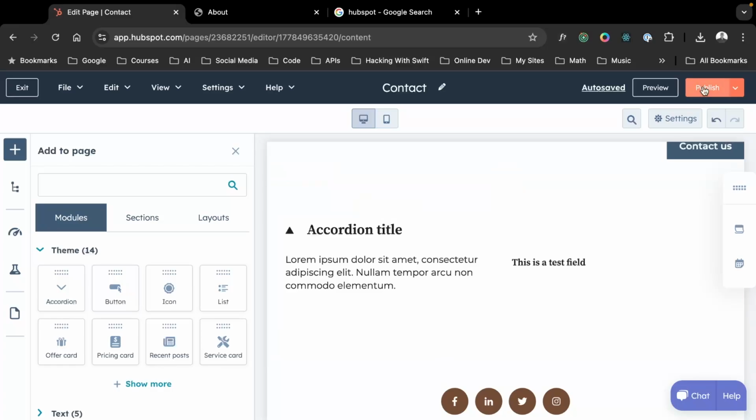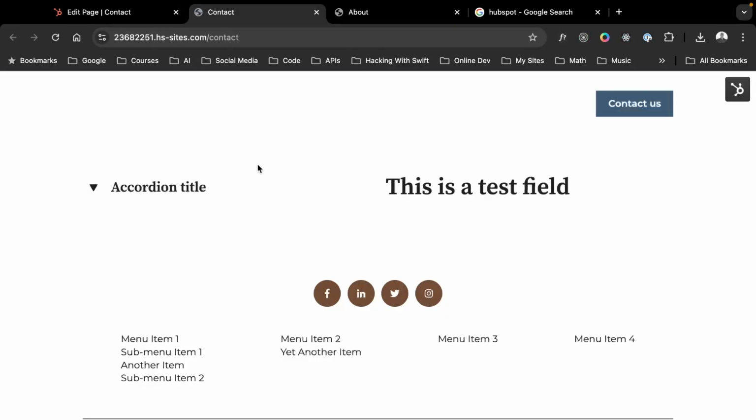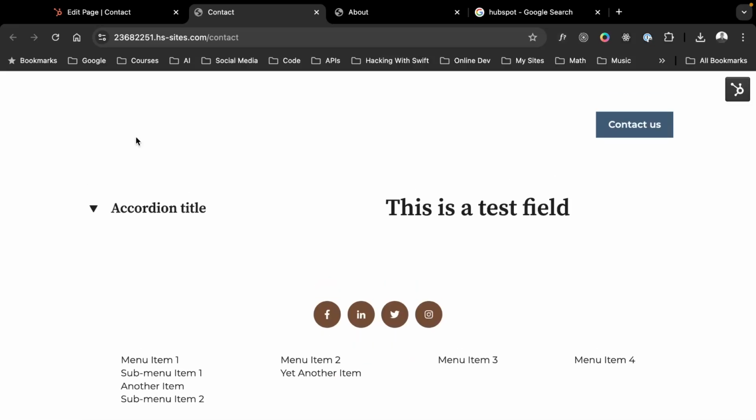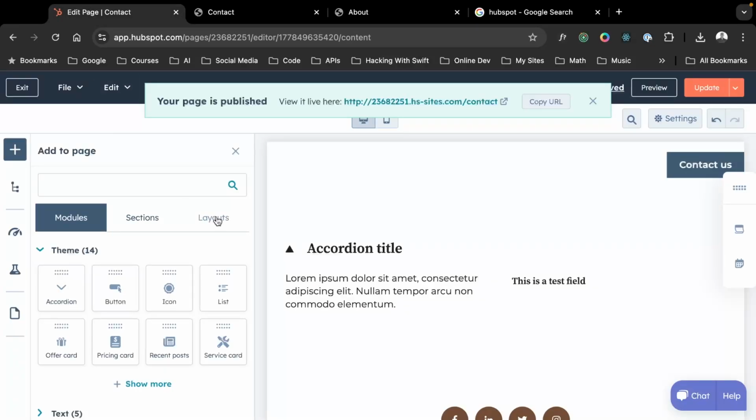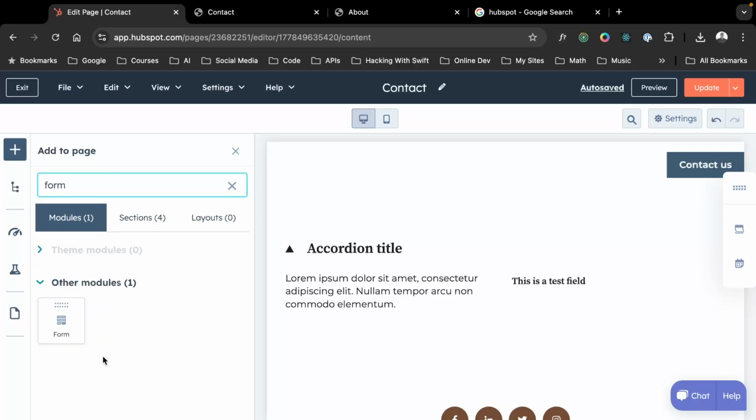Okay, and then you click publish, and this is our contact. Very, very unfunctional contact page that does nothing about contacting. That's actually going to be for a different video where we talk about forms. Here we are going to actually add a form element.